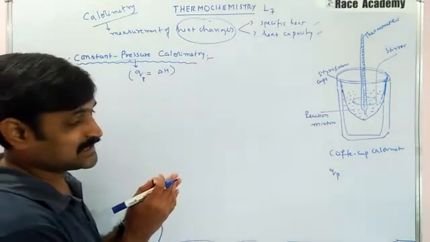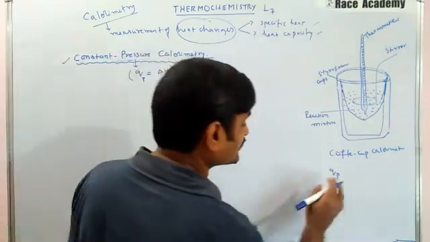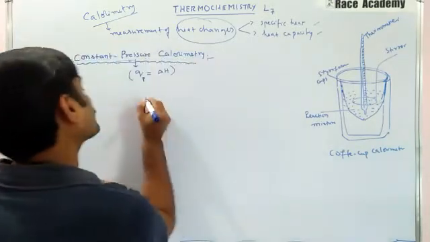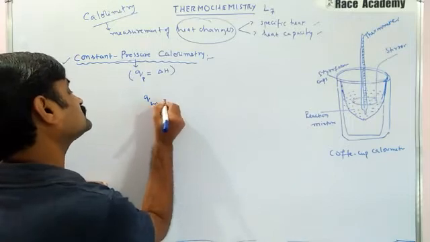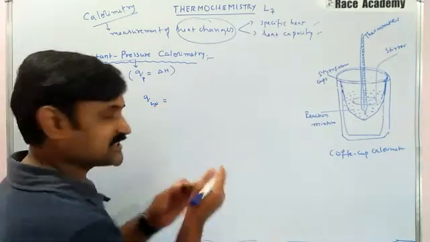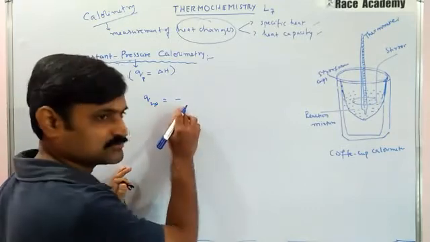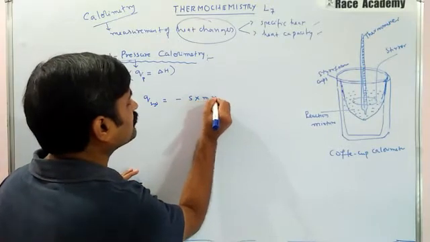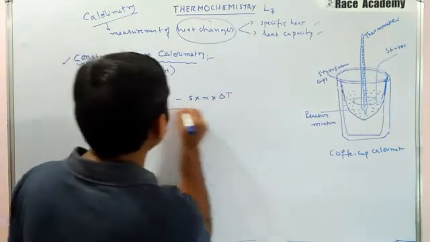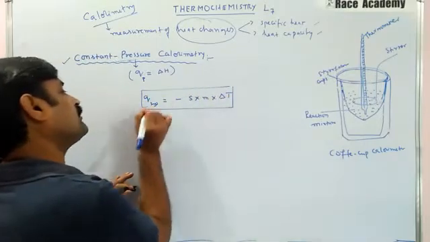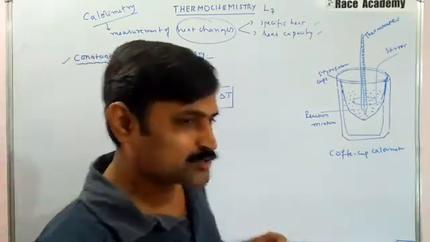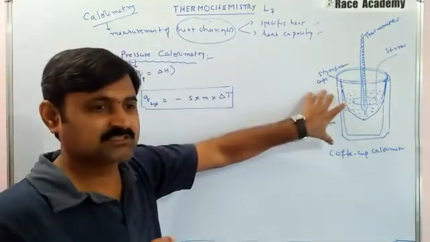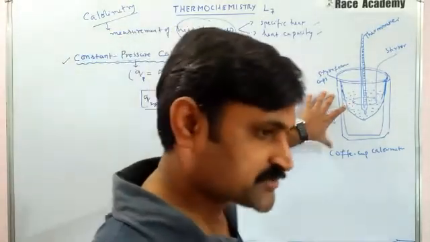So QP in our discussion is nothing but the heat change of the system. In the exothermic reaction case, it gives a minus value. As you know, the convention is minus S into M into delta T. This is our expression. Earlier we did a problem; now we are assuming this is an exothermic process, and for that process this is the equation in these styrofoam cups.